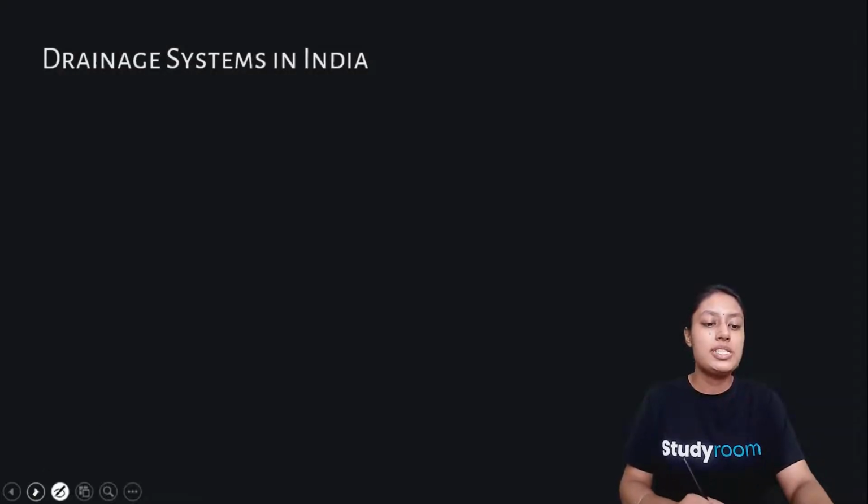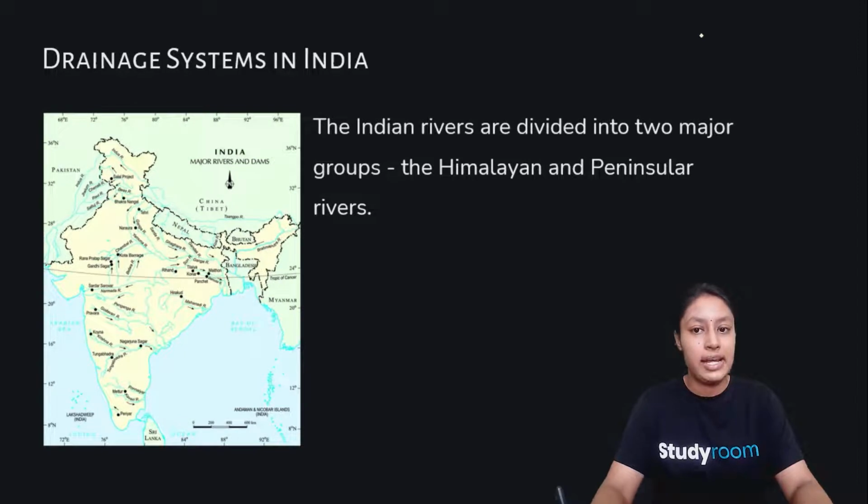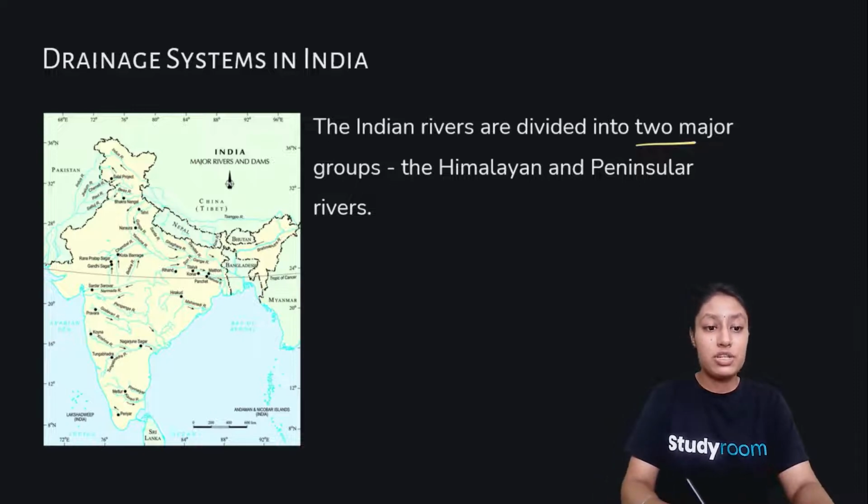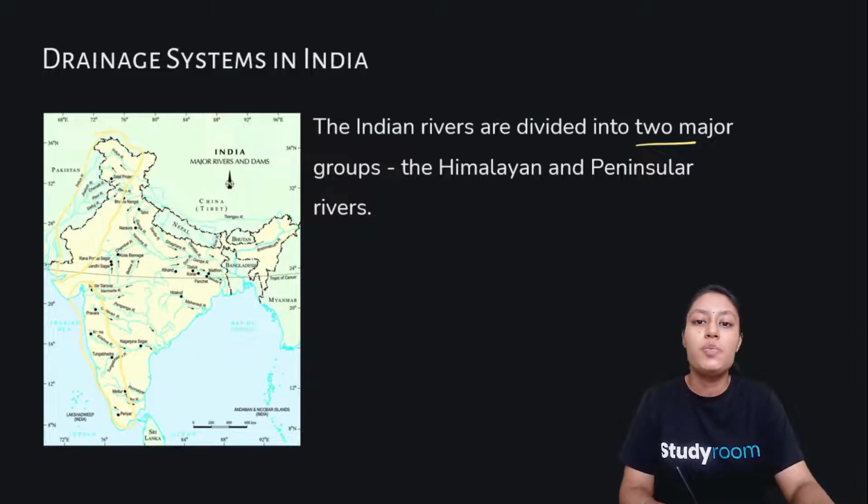Now we will be studying about the drainage system in India. The drainage system in India is divided into two major groups. These groups are first the Himalayan group, and then the Peninsular group. Peninsular group rivers are mostly in the Western Ghats. Rivers of the Peninsular group start from the Western Ghats and merge into the Bay of Bengal.